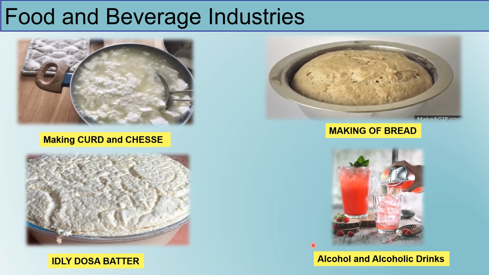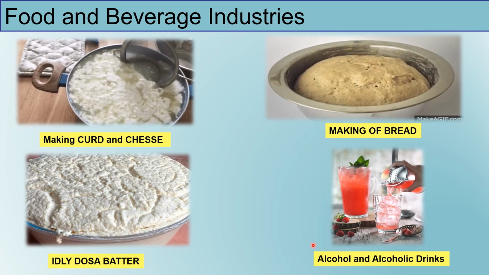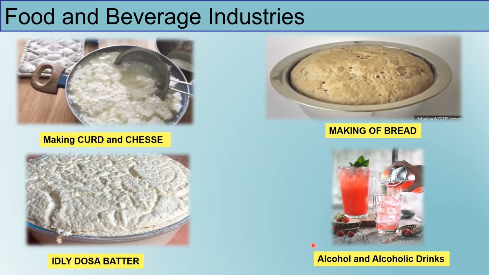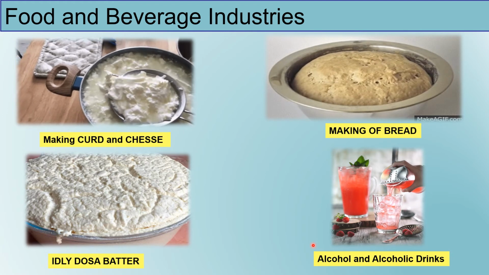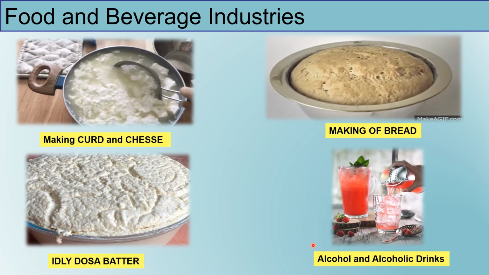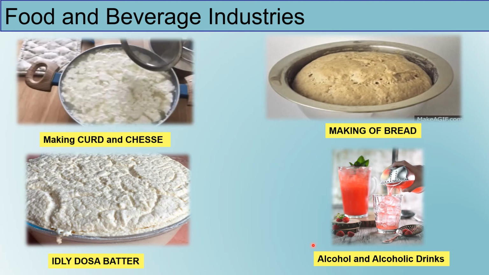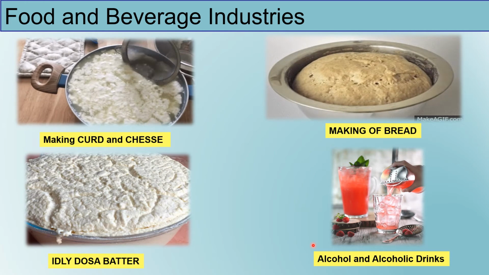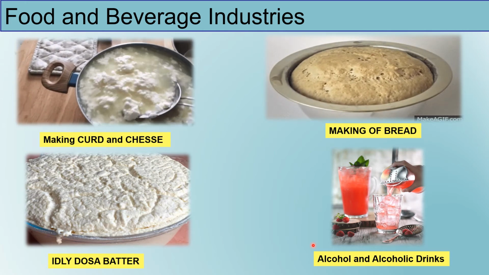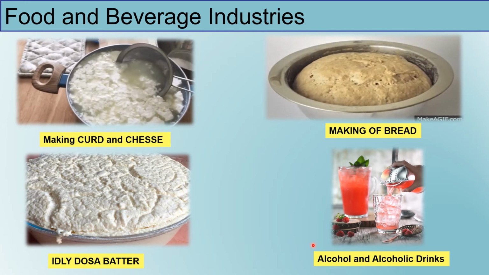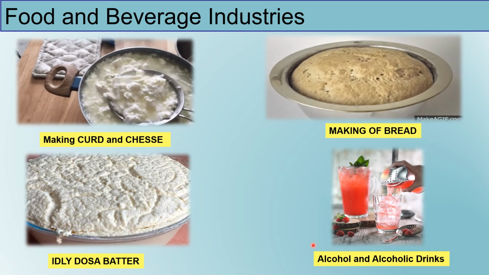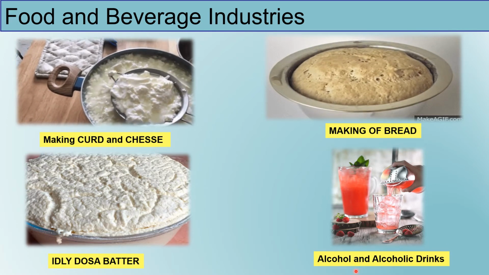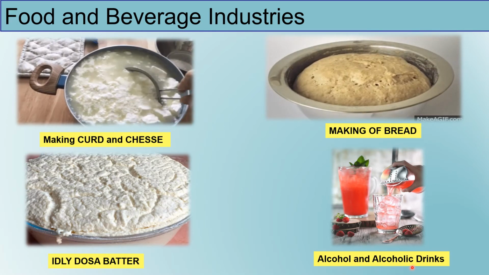In the same way, there is another familiar dish of Gujarat called dhokla, where even in this dhokla the batter has to become sour, but here it is not happening by a natural method, that is, not by the bacteria present in nature in the batter. Here we add yeast, and by adding yeast we make the batter sour, and it is now ready for making the dish dhokla.